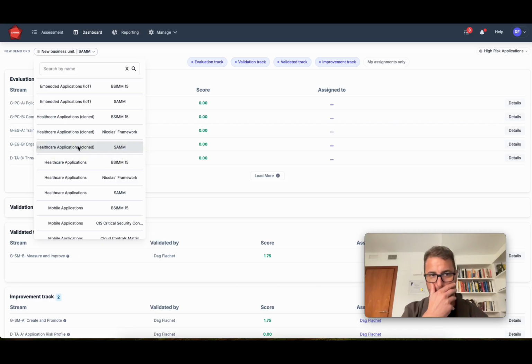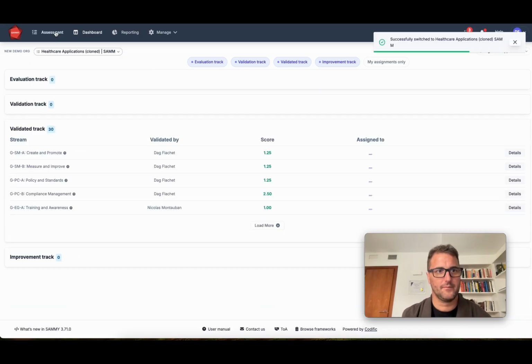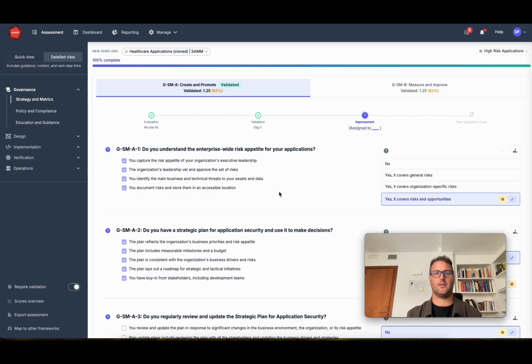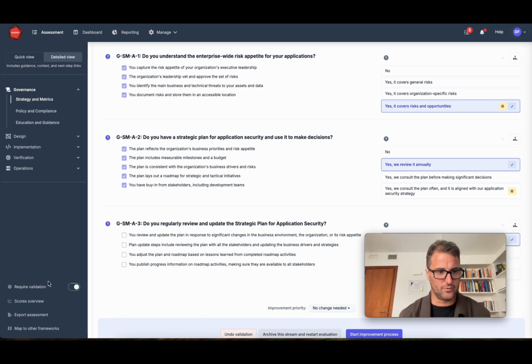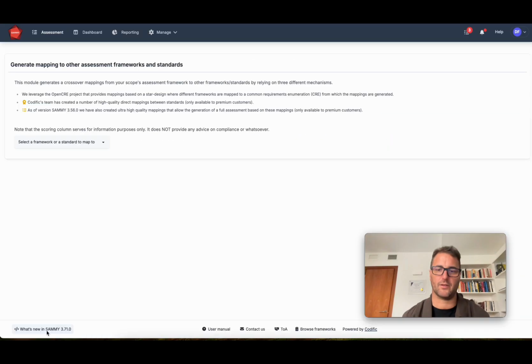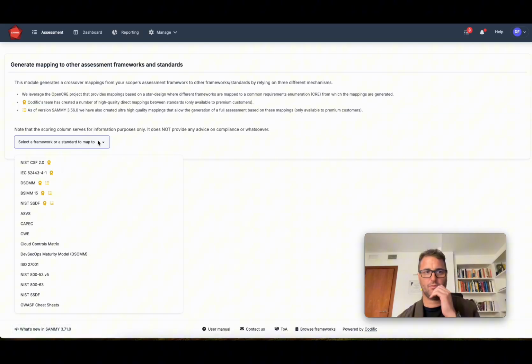Let's see here. Is this filled out? Yes, this is 100% filled out. This is a SAM assessment. So here I could go to map to other frameworks, and I can select the framework I would like to map to. And now you need to pay attention to the labels that we have in front of here.